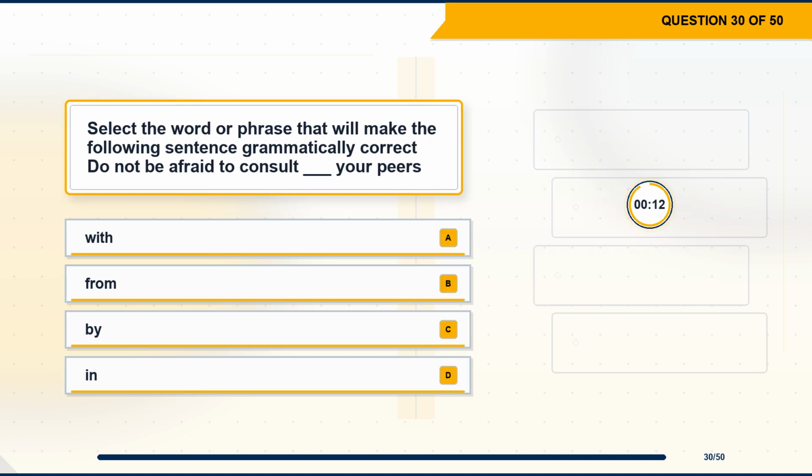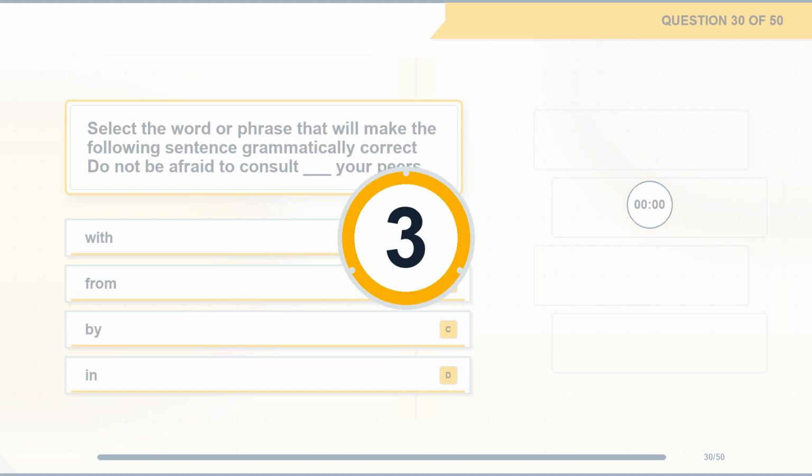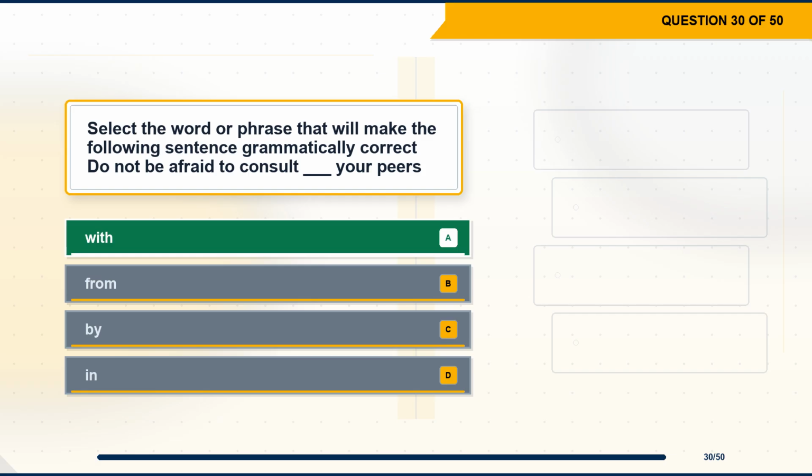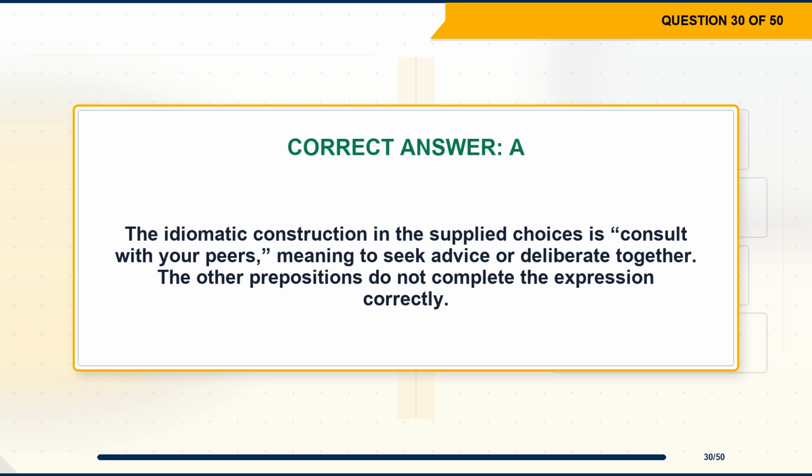Question 30. Select the word or phrase that will make the following sentence grammatically correct. Do not be afraid to consult blank your peers. Option A, with. Option B, from. Option C, by. Option D, in. The correct answer is option A, with. Explanation. The idiomatic construction in the supplied choices is consult with your peers, meaning to seek advice or deliberate together. The other prepositions do not complete the expression correctly.